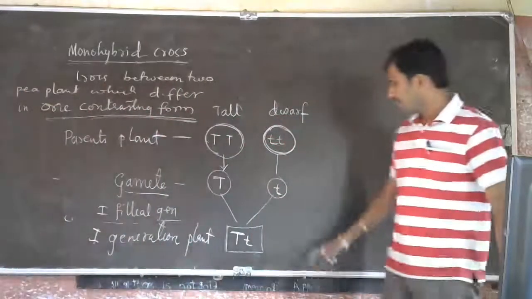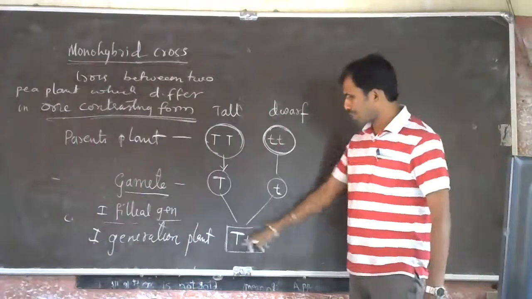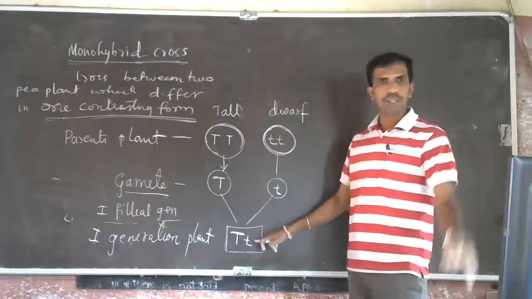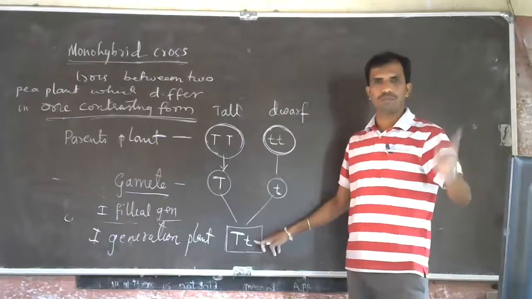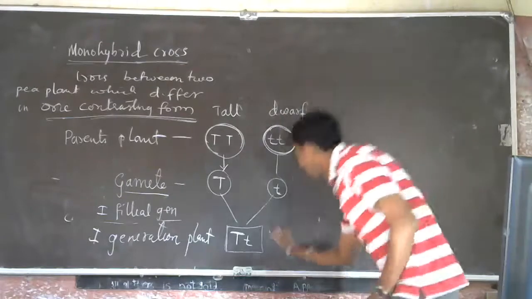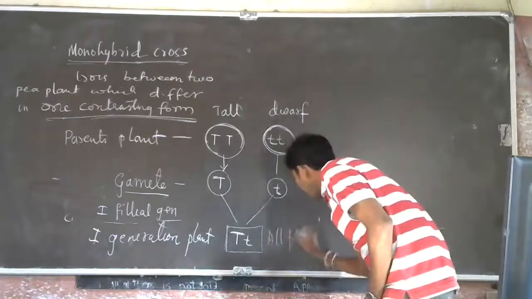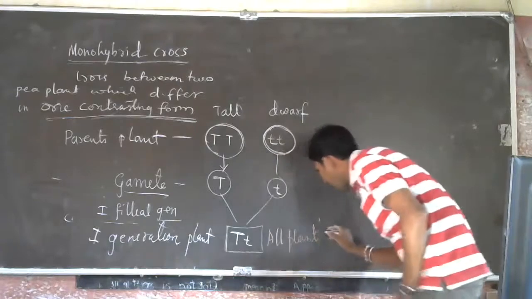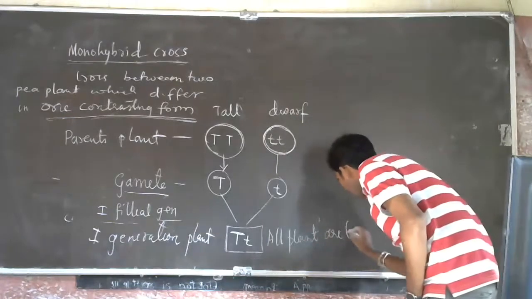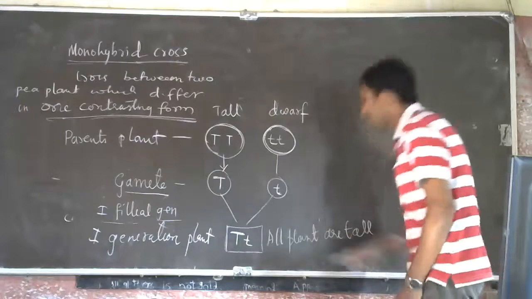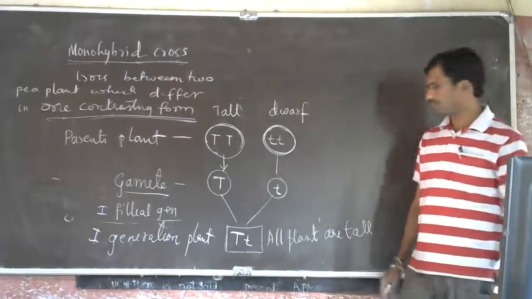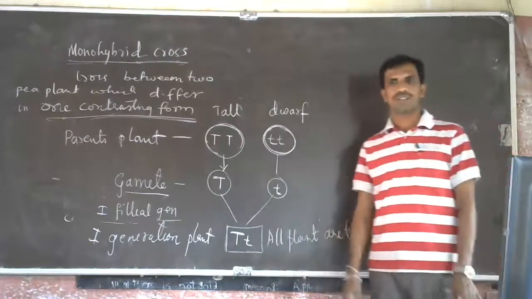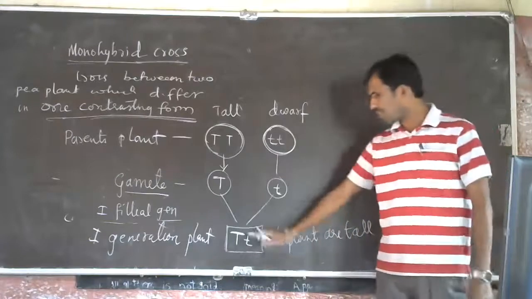So here the seed is produced. When this plant grows, the plant will be tall. All plants produced from these seeds are tall. Say tall. It is tall. Understood? Tallness.